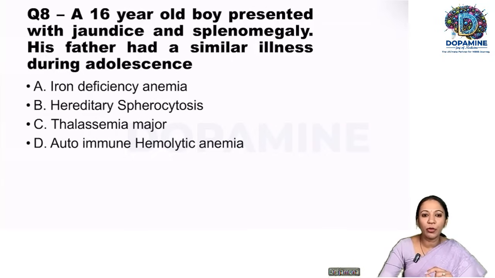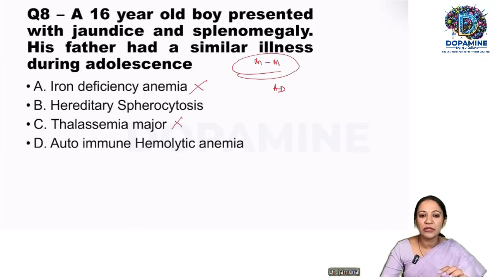So probably we are dealing with the autosomal dominant disorder. And so what are the possible differential diagnoses here? Iron deficiency anemia, no, not possible. Hereditary spherocytosis, probable. Thalassemia major, again, not possible. Why is thalassemia major not possible? Because if it is thalassemia major, it will occur during infancy and early childhood.